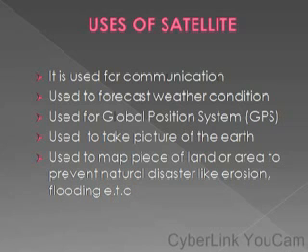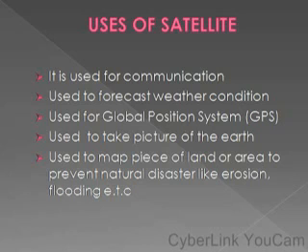And the next one is, it is also used to take pictures of the Earth. Not only that, some satellites like the Hubble Space Telescope, HST, which is located in the Earth's orbit, is a telescope that can be used to take far away pictures of galaxies or stars. So a satellite can be used to take pictures of the Earth, and also pictures of other planets or even distant objects like stars and galaxies.